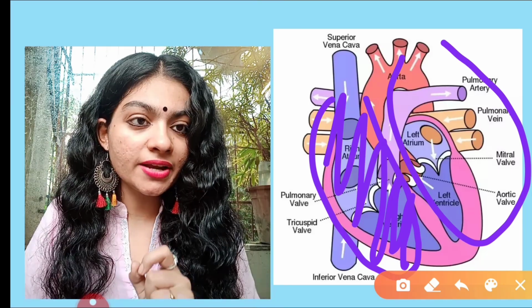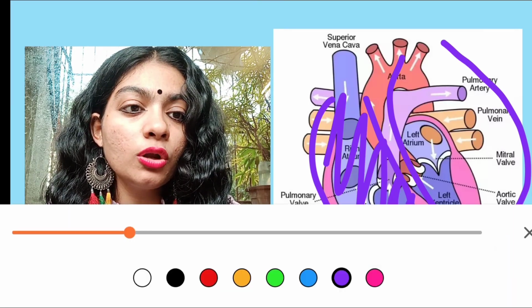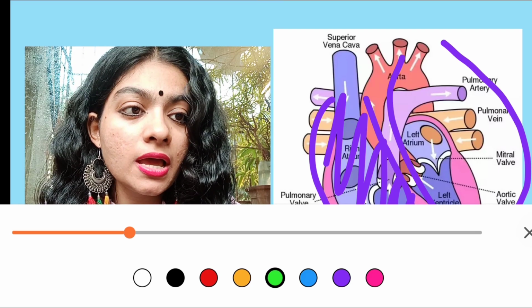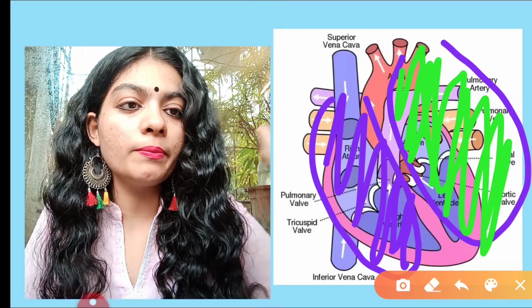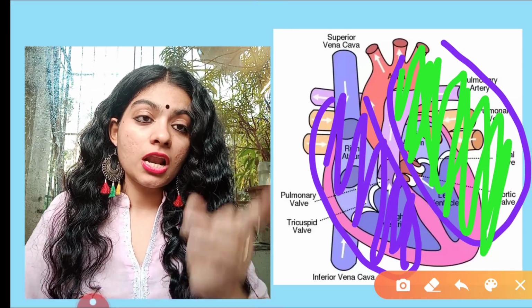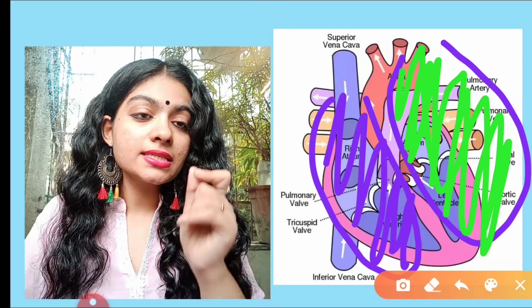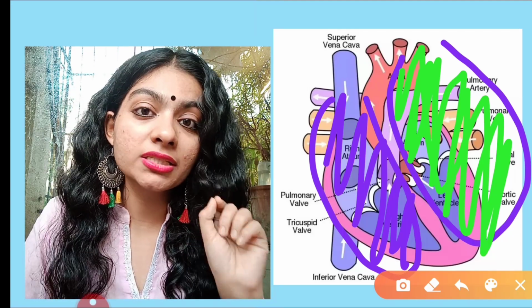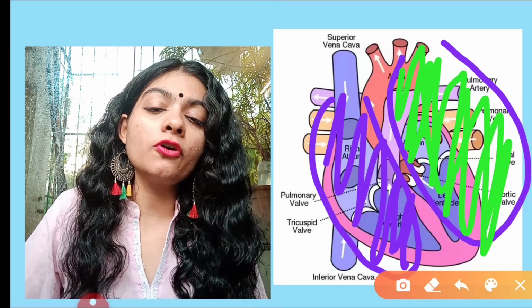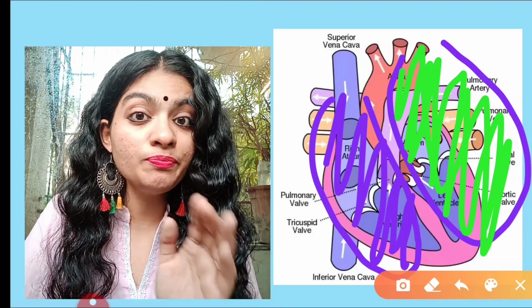When I'm saying right side of the heart always contains impure blood, and left side of the heart always contains pure blood. When I'm saying right side contains impure blood, it means it contains carbon dioxide mixed blood. The other term for carbon dioxide mixed blood is impure blood.